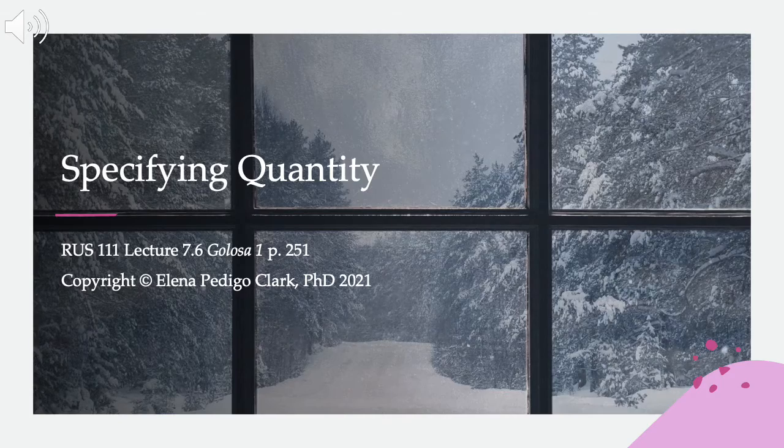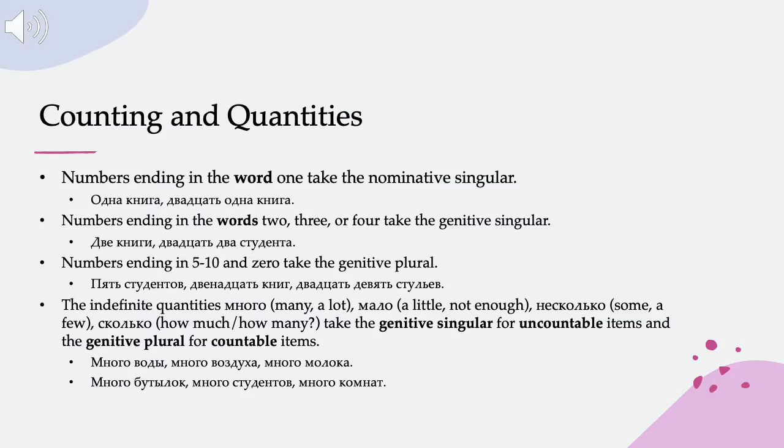Hey everyone, it's Professor Clark, and after that refreshing breather we had with modifiers in the genitive plural, we are going to get into something a little more challenging, which is counting and specifying quantity. We already learned a little bit about how Russian counting is different from English counting or counting in many other languages, and we use different endings, different cases, depending on the number of items we are counting.